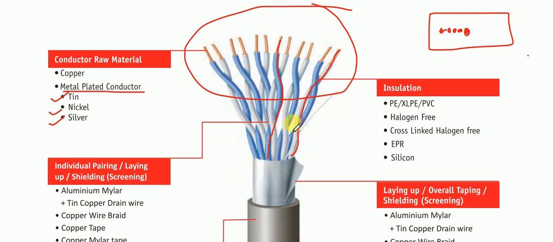Whenever you see an instrument cable, it always comes in the form of helically bound cores. These cables are helically bound to nullify electromagnetic interference. Suppose one cable is there. Since there is a current in this cable, an electromagnetic field will be generated around it. If you bind this cable with another cable having the same electromagnetic field but in the opposite direction, each cable will cross-nullify the electromagnetic interference from the other cable, and in such a way that the signals